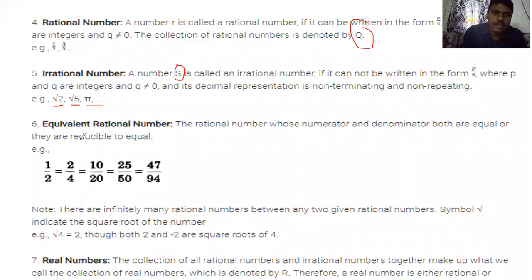Next, equivalent rational numbers. Rational numbers whose numerator and denominator are equal, or reducible to equal. For example, 1 by 2 is there. 2 by 4 also, if you cancel, 2 ones, 2 twos, you will get the same one. 10 by 20, 10 ones, 10 twos, is an equivalent rational number. If you simplify that, you will get the same rational number. Is it clear to you all? Just show thumb. Yes.